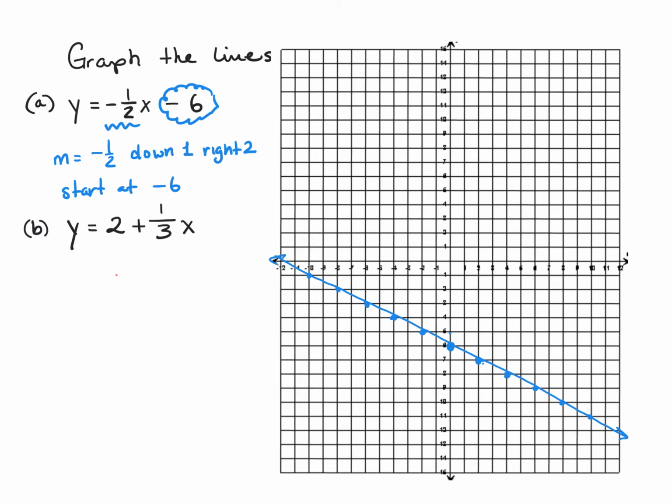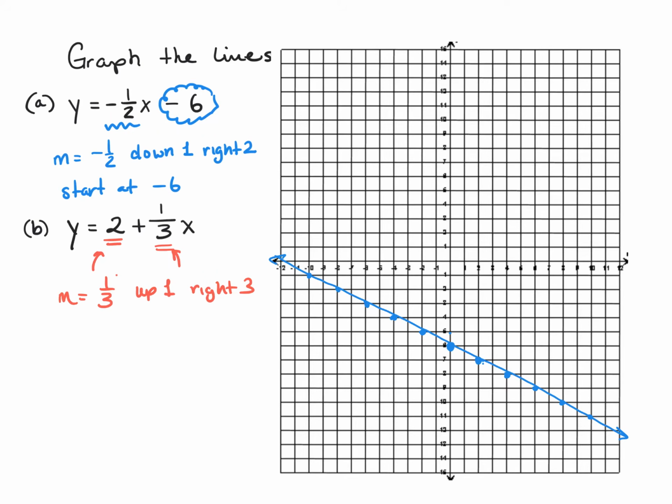So again, it's a repeat. It's recognizing who is slope and who is the starting point. So in this problem, this number doesn't have an x, and 1/3 does have an x. The number that doesn't have an x is my starting point. The number that does have an x is my slope. So m equals 1/3, which means I go up 1 and right 3.